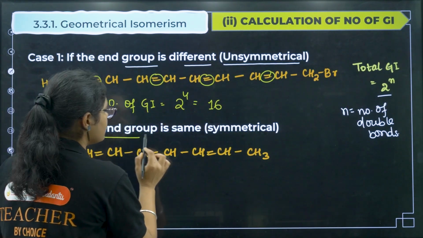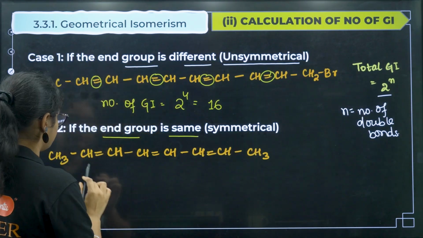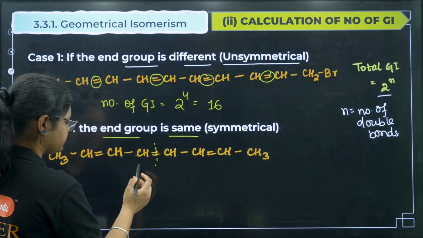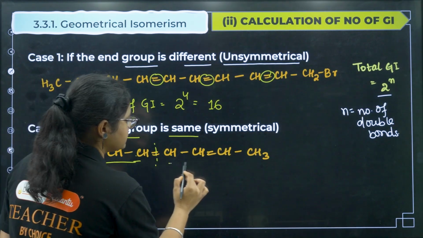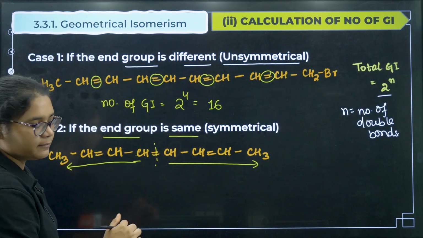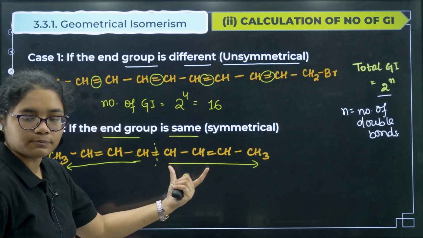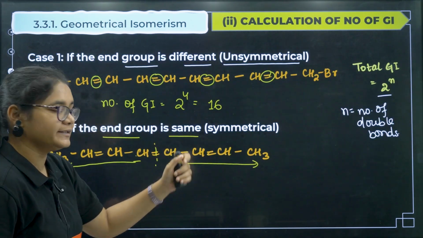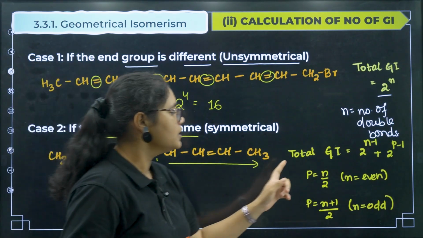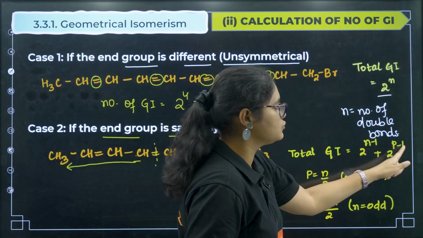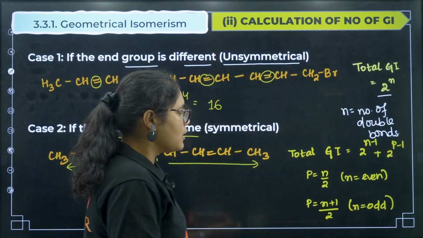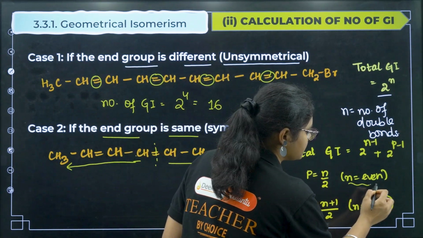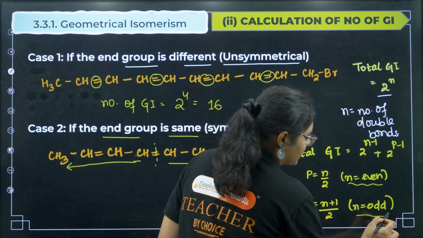Next, if the end group is the same, then that means it is symmetrical. So 1 2 3 4 5 6 7 8. You can see this is somewhere in the middle; if you move on this side and on this side, you get equal halves. Both sides of this middle part have the same group, so you can cut it into equal halves. Then the number of geometrical isomers is equal to 2 to the power of n minus 1 plus 2 to the power of p minus 1. We know n is the number of double bonds, but what is p here? p is equal to n by 2 if n is even, and p is equal to (n plus 1) by 2 if n is odd.